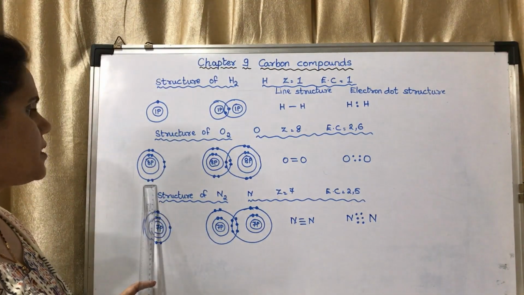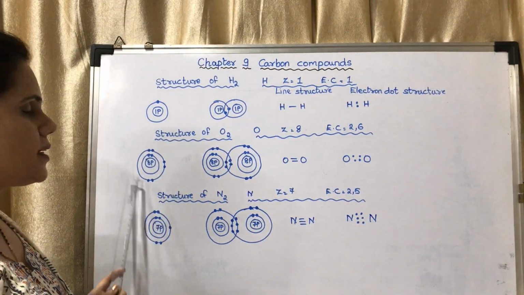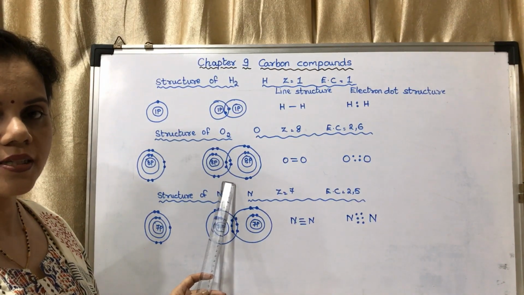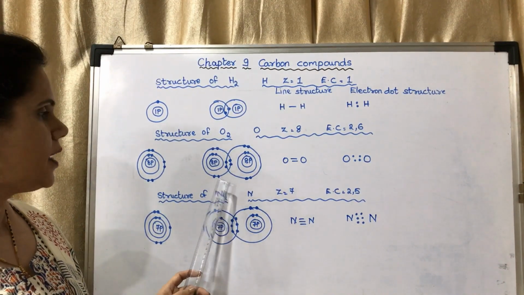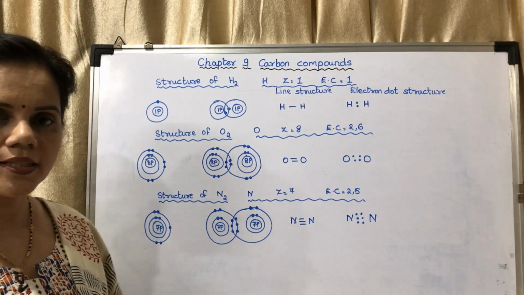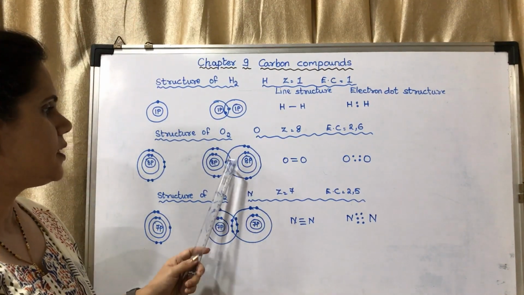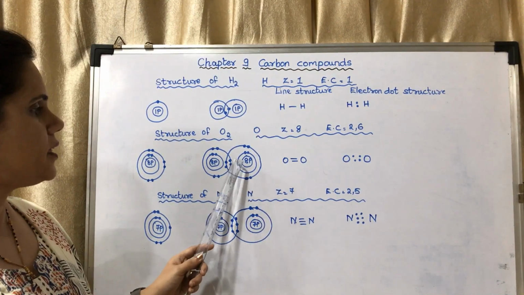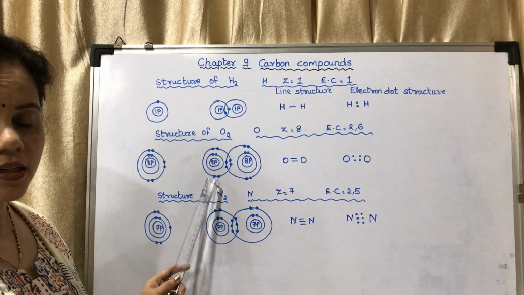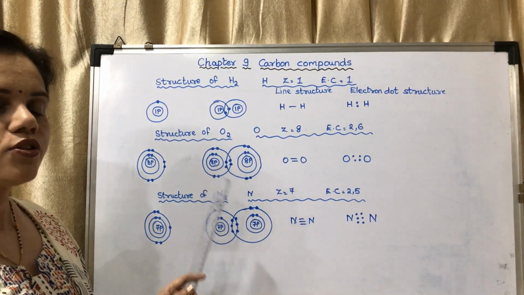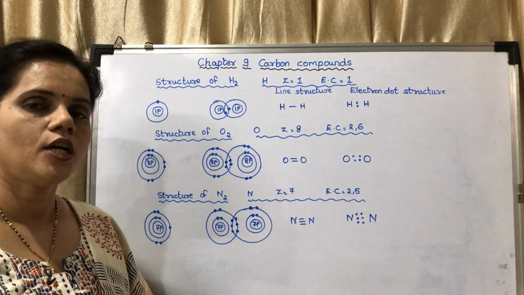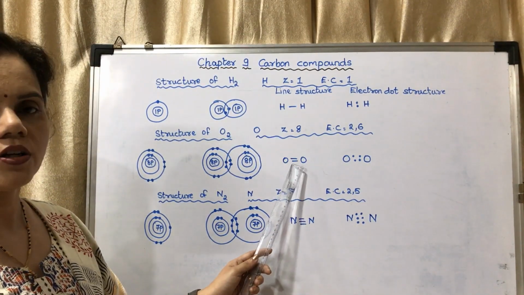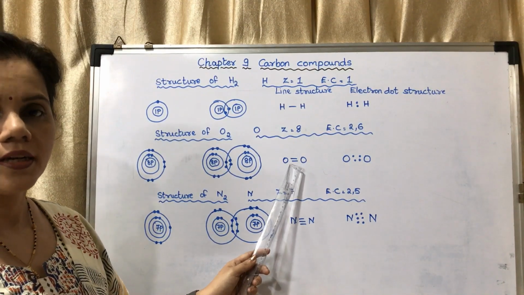So here, this is oxygen. It is having 6 electrons in its outermost shell. Here they have shared 2 electrons each in the outermost shell. The inner shell is intact, they do not react. These 2 electrons are the shared electrons of this oxygen, and these 2 electrons are shared electrons of this oxygen. So 2 oxygen atoms will share 2 pairs of electrons to form a double bond. So I have drawn 2 lines here. This shows a double bond.